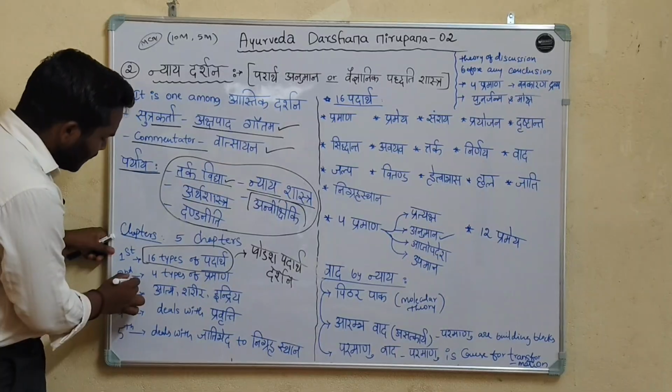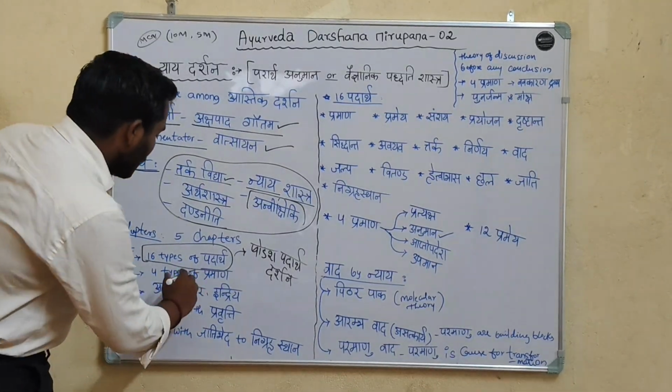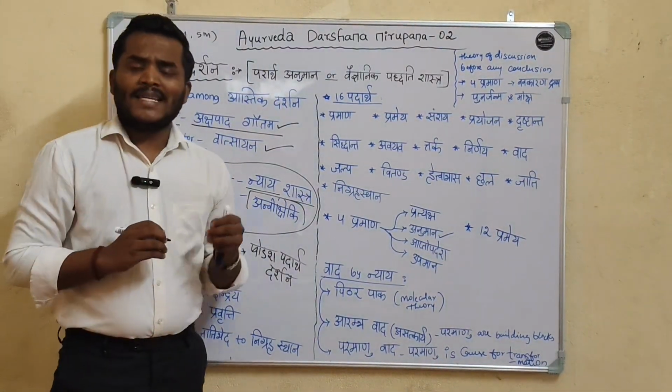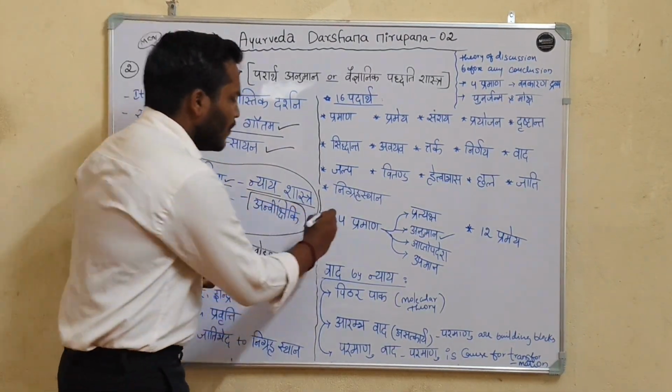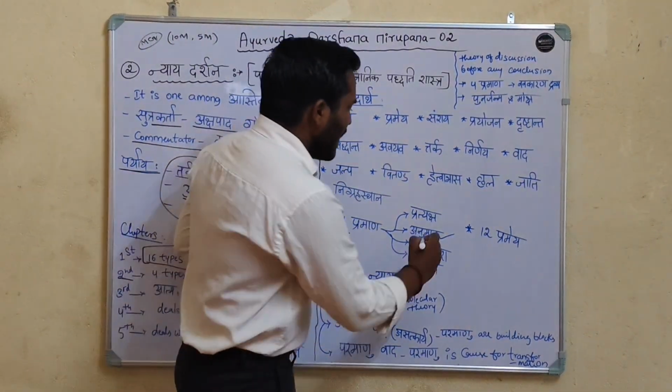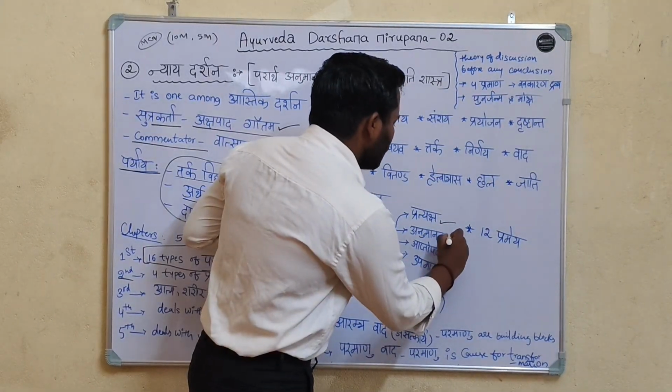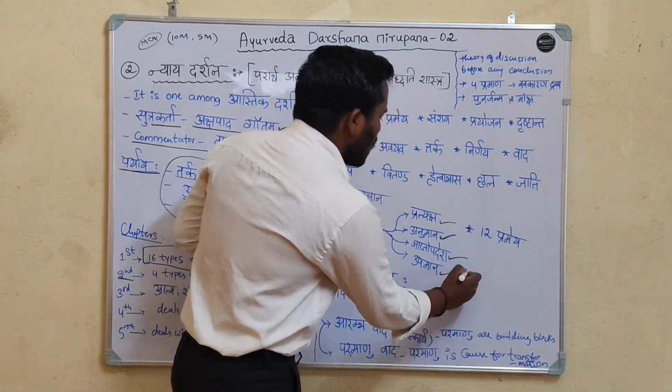In the second chapter of the Nyaya Darshana, they explained 4 types of pramana: Pratyaksha Pramana, Anumana Pramana, Aptopadesha and Upamana.